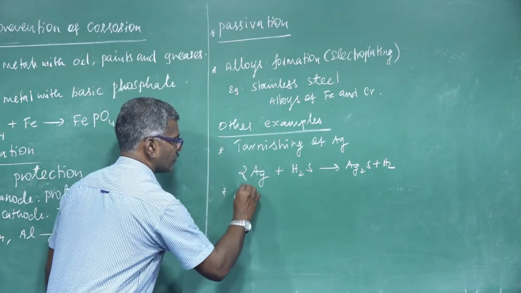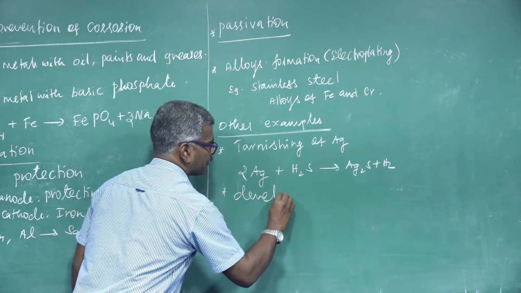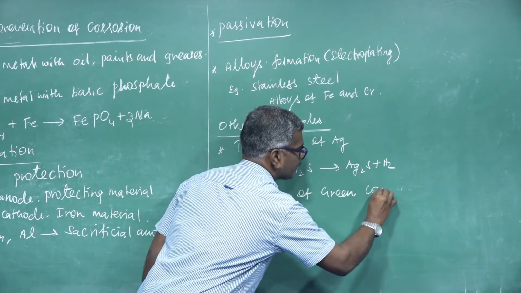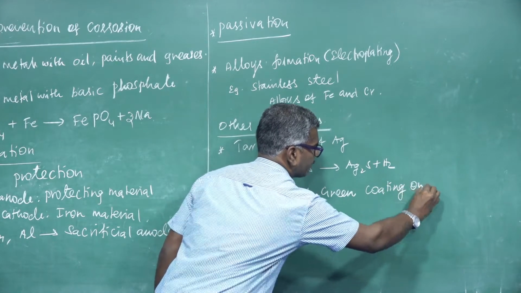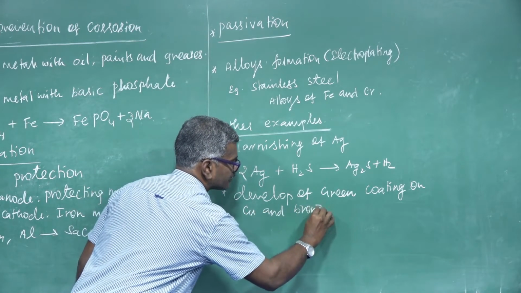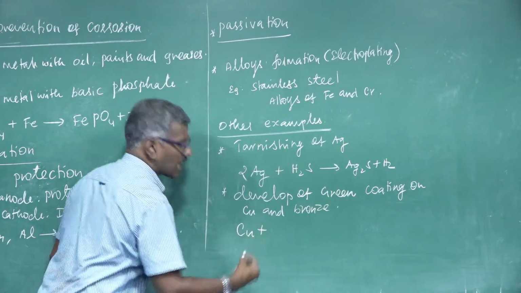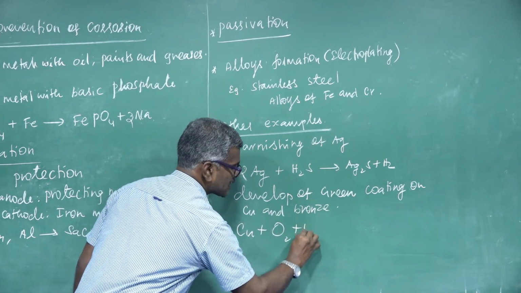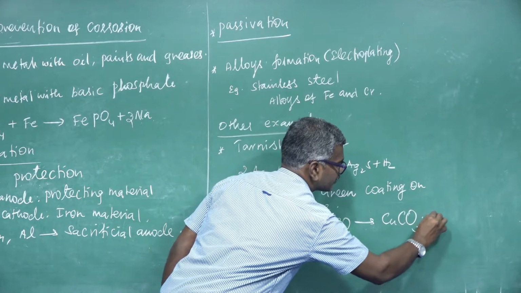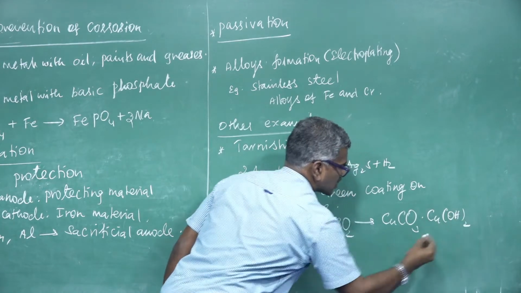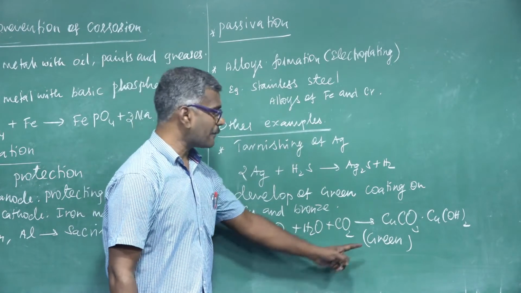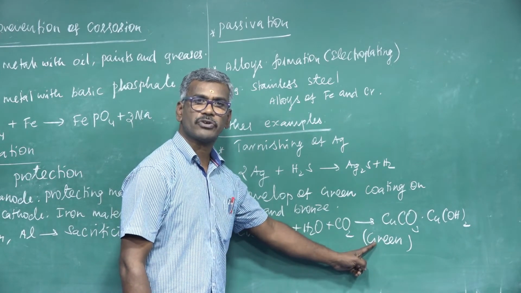Another one, development of a green coating on copper and bronze. For example, copper reacts with oxygen in the presence of moisture and carbon dioxide to form copper carbonate and copper hydroxide. This is the green copper carbonate, that is malachite. It is also a best example of corrosion.